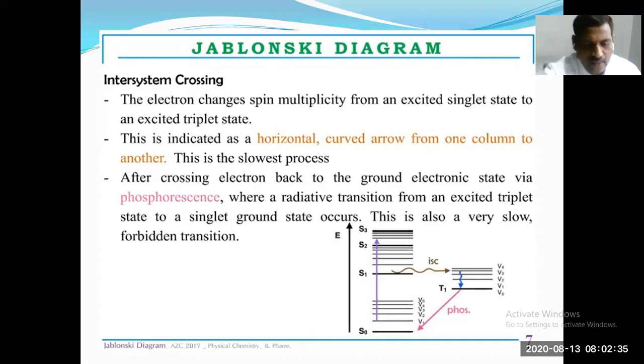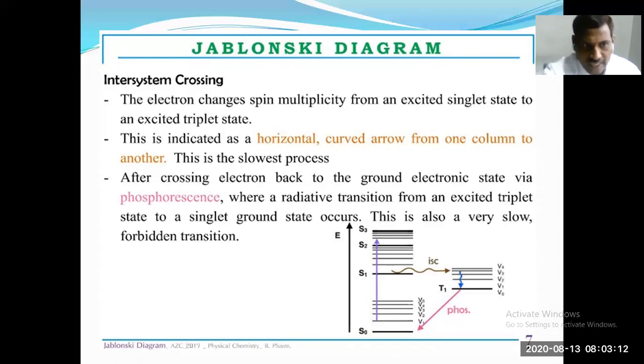So inter-system crossing, denoted by ISC, is the transformation from a higher energy state to a lower energy state with a change in multiplicity. The electron changes spin multiplicity from an excited singlet state to an excited triplet state.